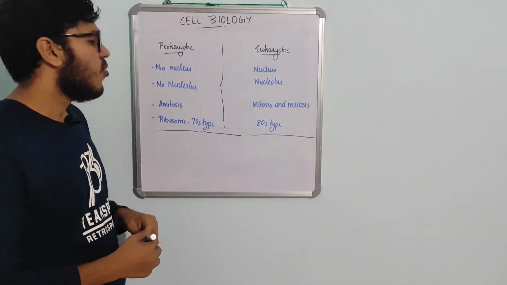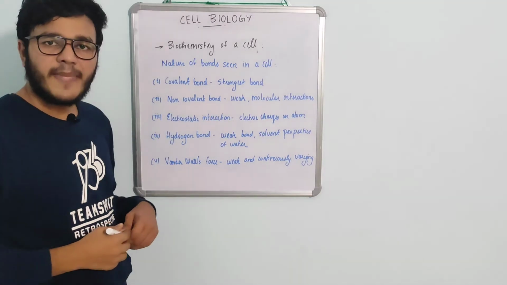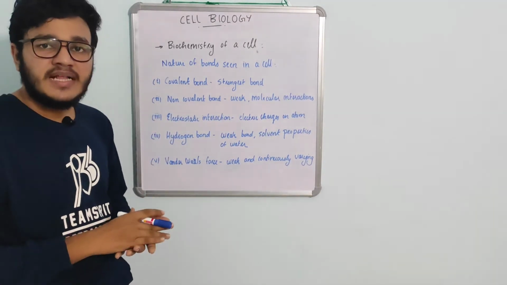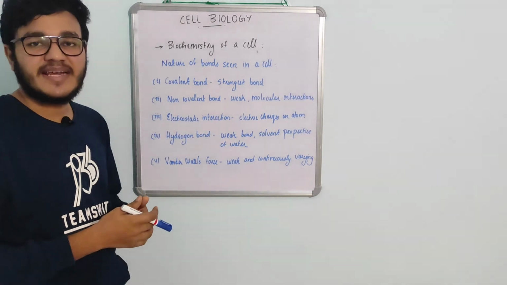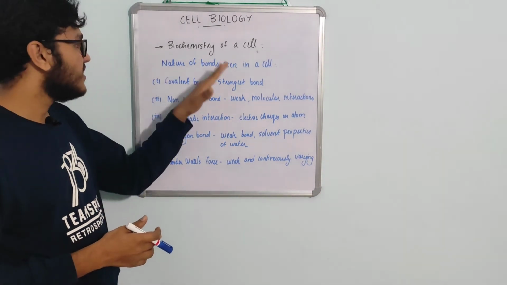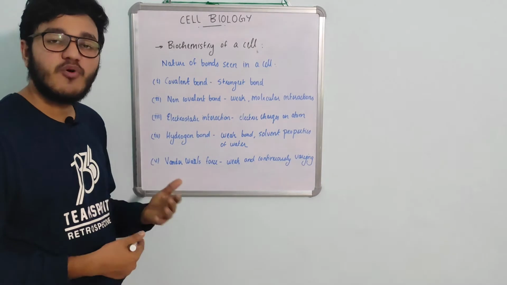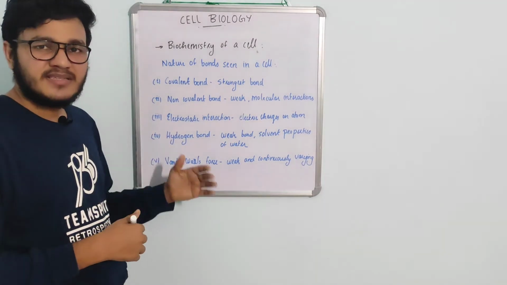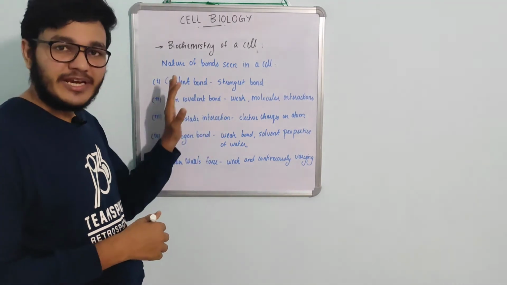Now let's move on to the biochemistry of cell. So biochemistry of cell is a branch of science or biology in which the chemical nature or chemical reactions taking place in a cell is studied. So biochemistry of cell means the chemical reactions we have to focus on which take place in a cell. So the first one, we will be discussing the introductory part of biochemistry in brief in this class.